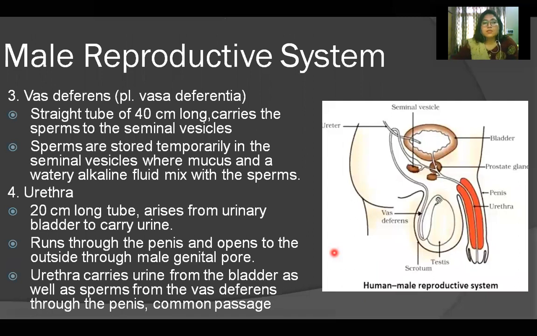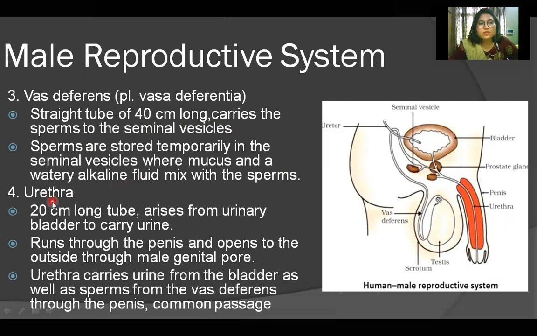Then vas deferens. Vas deferens, plural vasa differentia, is a straight tube 40 centimeters long that carries the sperms to the seminal vesicles. Sperms are stored temporarily in the seminal vesicles, where mucus and watery alkaline fluid mix with the sperms.